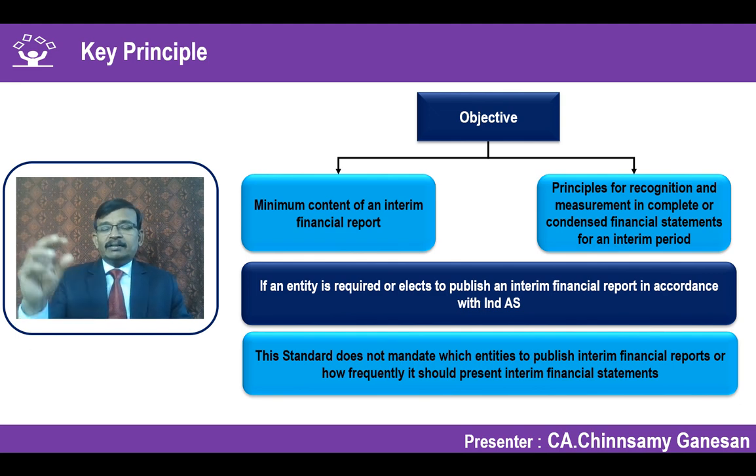The form and content, the recognition and measurement principles, and the disclosure guidance will be as per this particular Ind AS 34. And accordingly, if you prepare quarterly results, apply Ind AS 34. If you are preparing half yearly results, apply Ind AS 34. If you have prepared only for 11 months for a specific purpose, apply Ind AS 34.